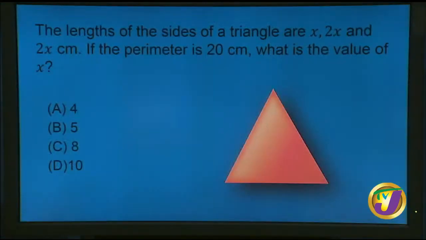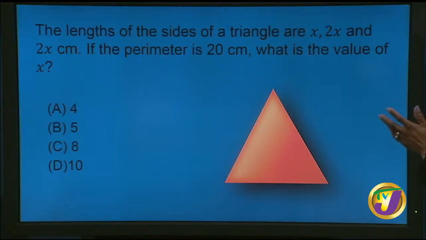Excellent. But let's take another look at our last measurement question for this session. The lengths of the sides of a triangle are x, 2x, and 2x centimeters. If the perimeter is 20 centimeters, what is the value of x?